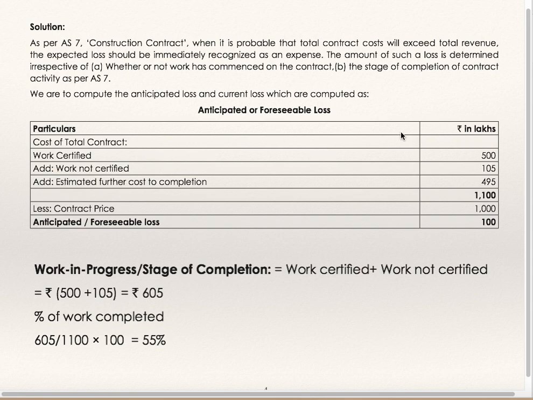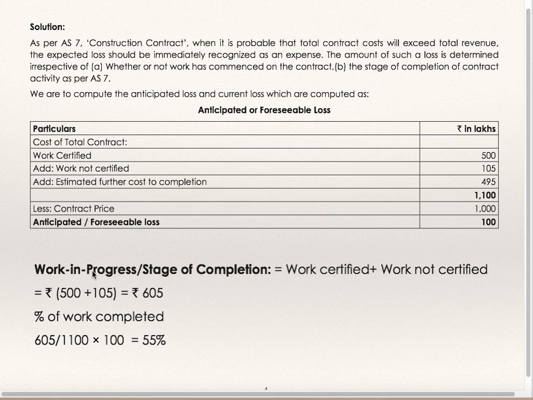Cost of total contract work certified is 500. Add work not certified 105. Add estimated further cost to completion 495. So total contract cost is 1100. Contract price is 1000. Therefore anticipated foreseeable loss is 100. It is to be recognized as an expense immediately.